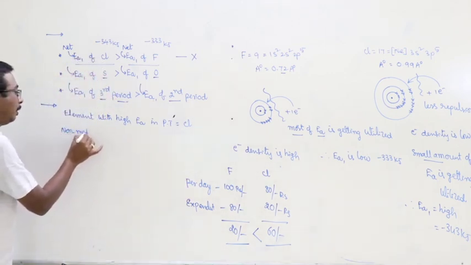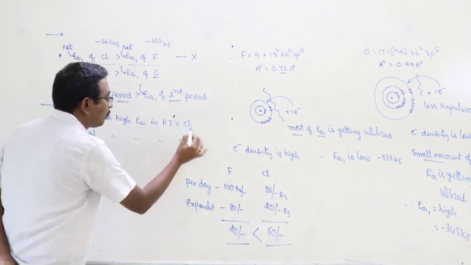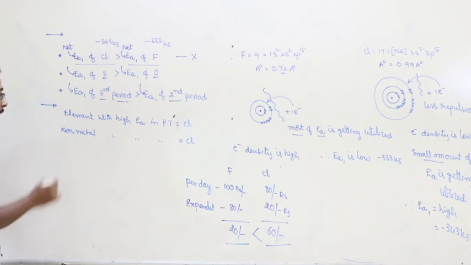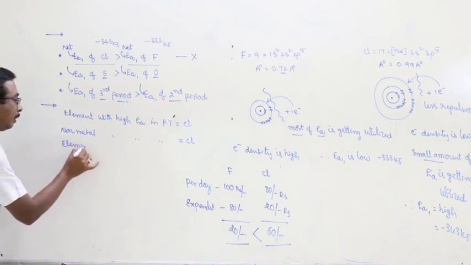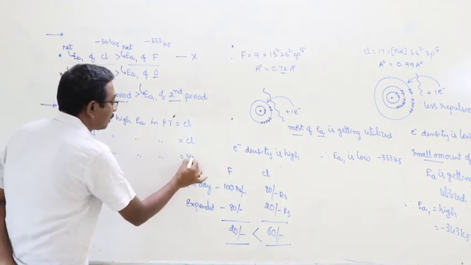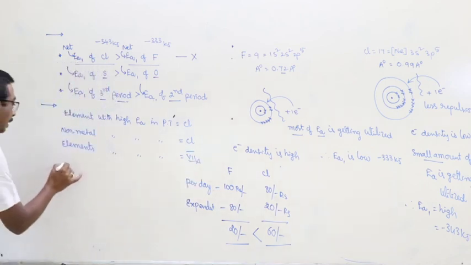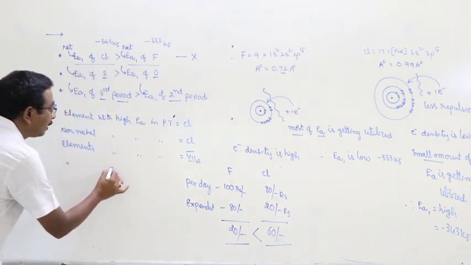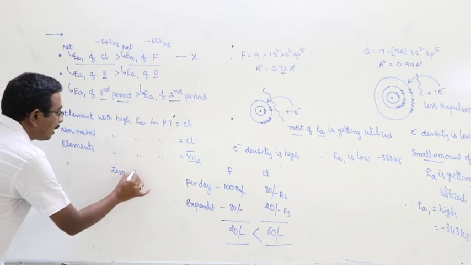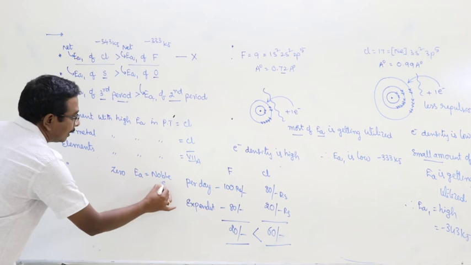The non-metal with high electron affinity in the periodic table is also chlorine. And elements with high electron affinities in the periodic table are 7th A group elements. Elements with zero electron affinity in the periodic table are noble gases.